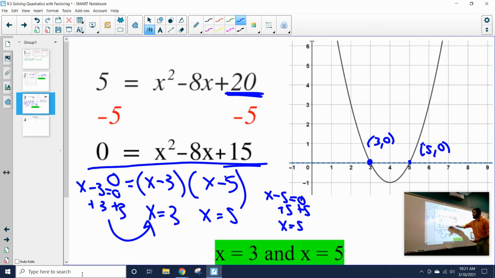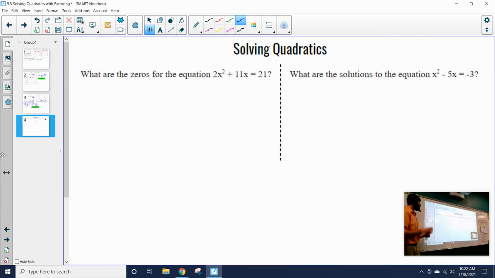But we know this isn't the original quadratic. The original quadratic was x squared minus 5x plus 20, and we're looking for when it equals 5, but we can solve for it by changing one side to make it equal 0. So we can manipulate these equations like that. So let's look at an example of these. What are the zeros for the equation 2x squared plus 11x equals 21? So what is the solution to this problem?